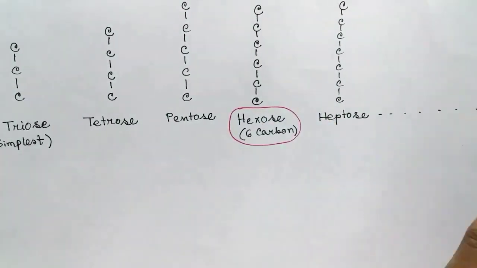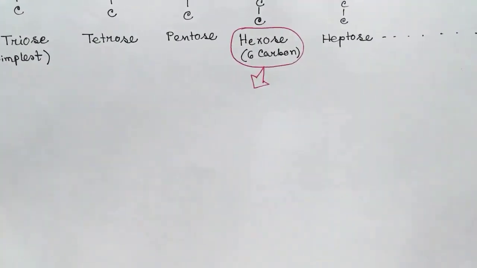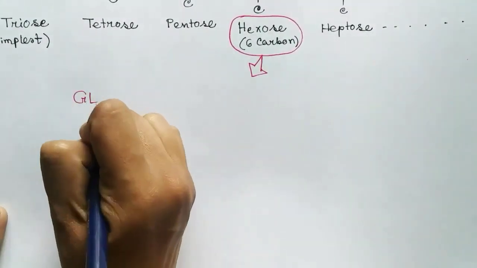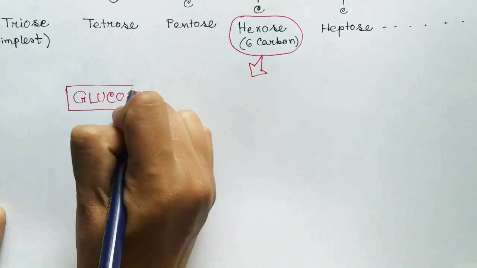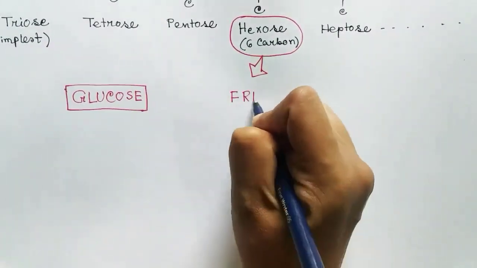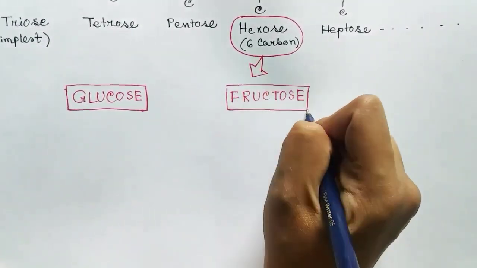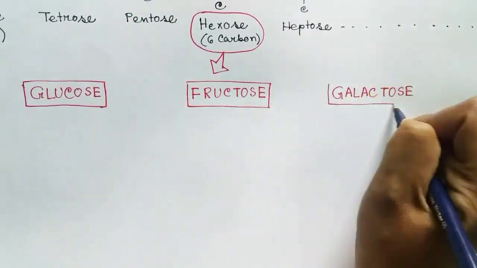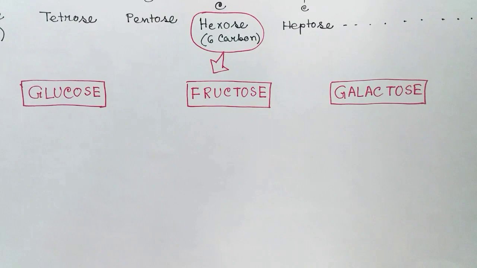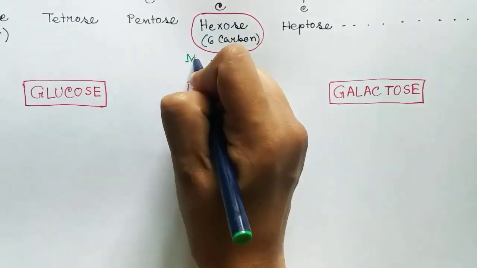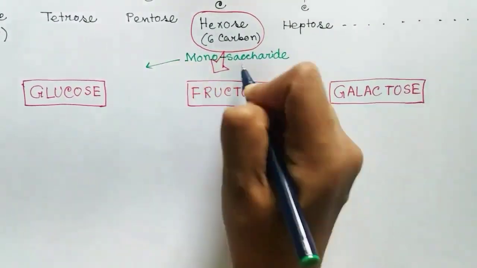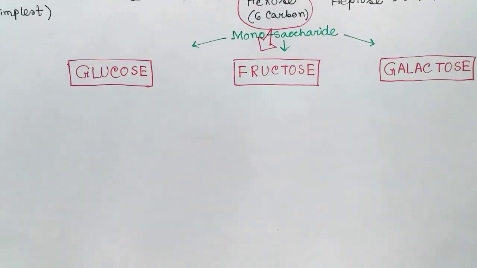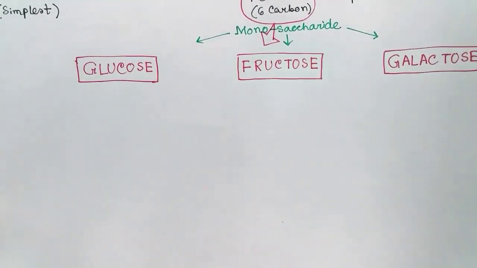Here we will specifically focus on hexose because some of the hexose monosaccharides are part of our food. The most well-known monosaccharides are glucose, fructose, and galactose, and these are found in our food. All of these are monosaccharides, and here we will see the structures of each: glucose, fructose, and galactose.